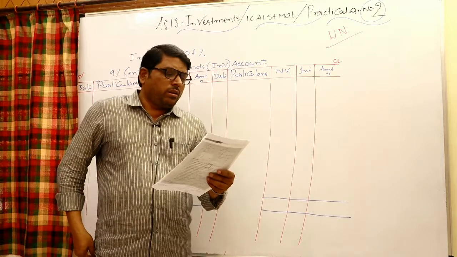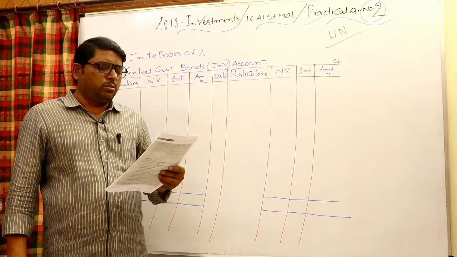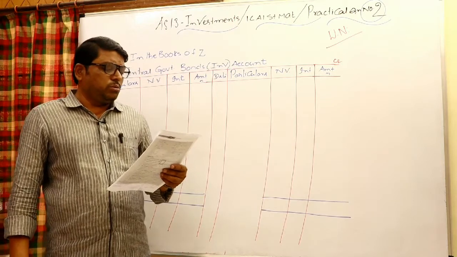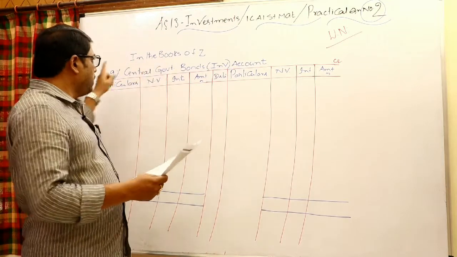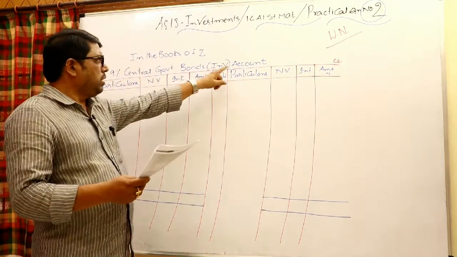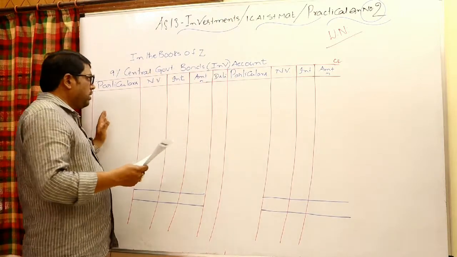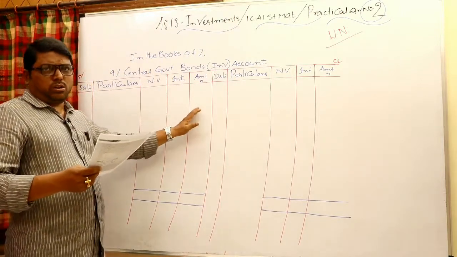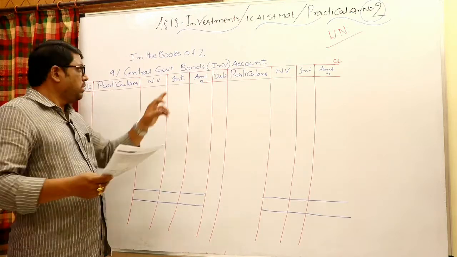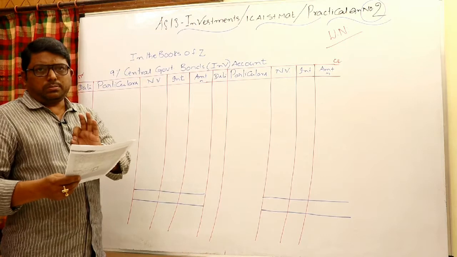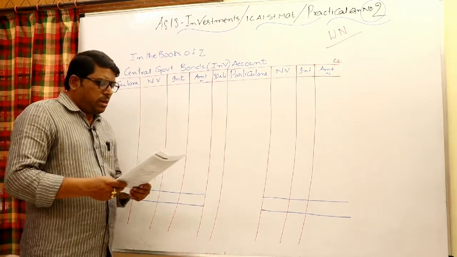Actually, the following information is presented by Mr. Z, a stock broker, related to his holding of 9% central government bonds. So in the books of Z, the 9% central government bonds investment account has a debit and credit side, with date, particulars, nominal value, and amount or cost columns on both sides. It is a fixed income bearing security, so there is an interest column; for variable income securities like equity shares, it would be dividend. Remaining all are the same.